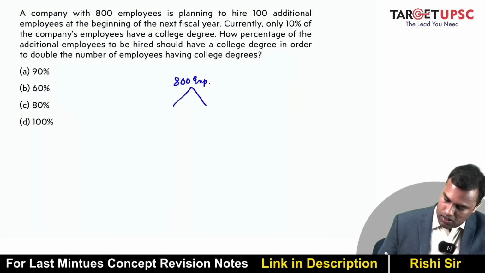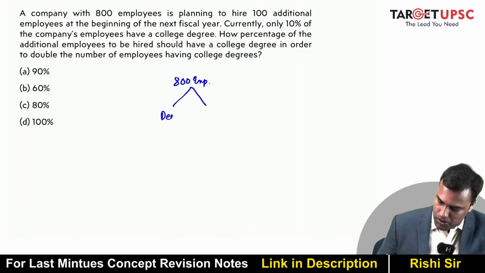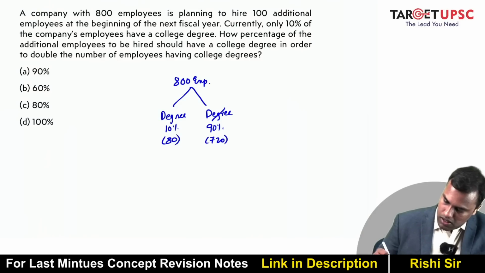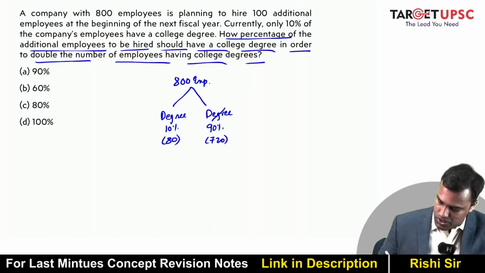I have to hire 100 more, right? Currently only 10%. So how many degree holders are there? 10%. So can I say 80 degree holders are there? So can I say how many non-degree holders are there? That has to be 90%. So that is 720.